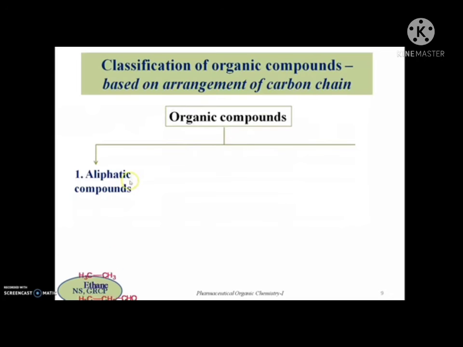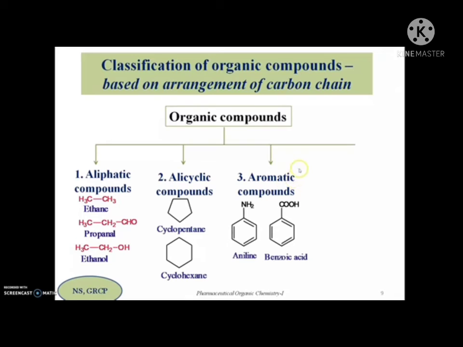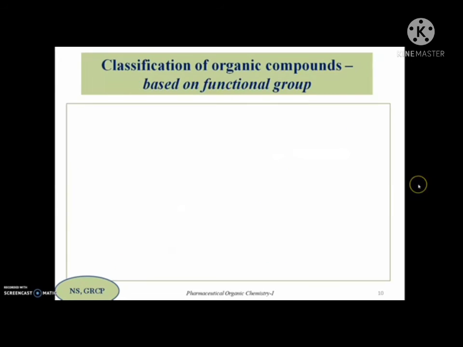They are classified into aliphatic compounds, where the carbon chain is present in open chain form; second, alicyclic compounds, where the carbon atoms are present in cyclic ring form; third, benzenoids or aromatic compounds, where the structure and properties of these molecules are similar to that of benzene; and fourth, heterocyclic compounds, where other than carbon there will be a heteroatom present in the cyclic ring system. So these are the 4 different classes with examples based on the carbon chain. This is the classification of the organic compounds.